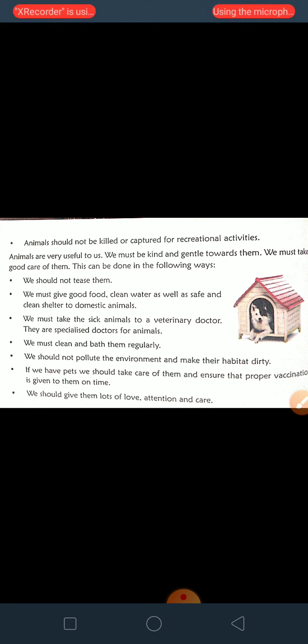And how can we take care of them at our home? We should not tease them. We should give good food, clean water, and safe shelter. We should show them to a veterinary doctor if they are sick. We should clean them and bathe them regularly. And finally, we should give lots of love, attention and proper care to our animals.